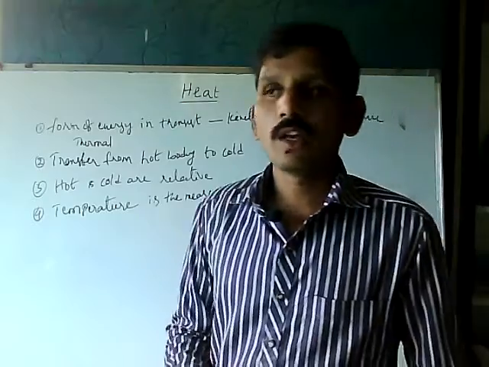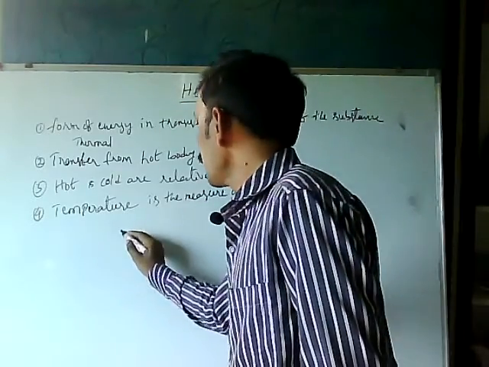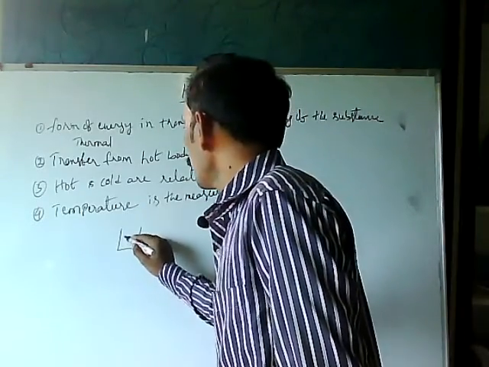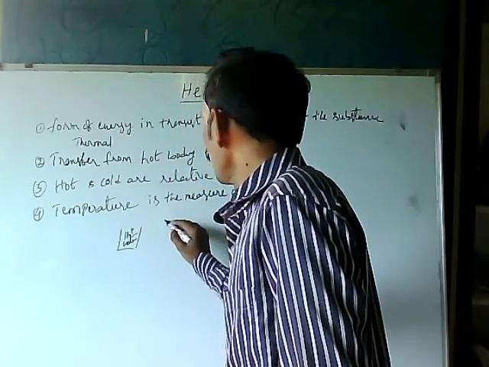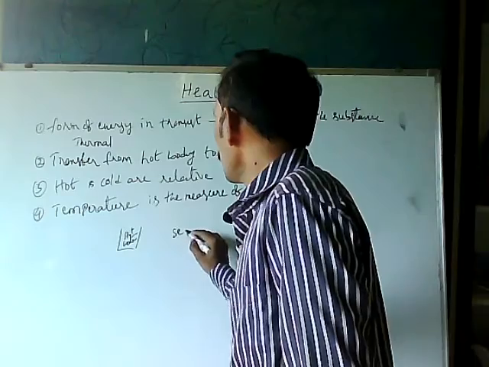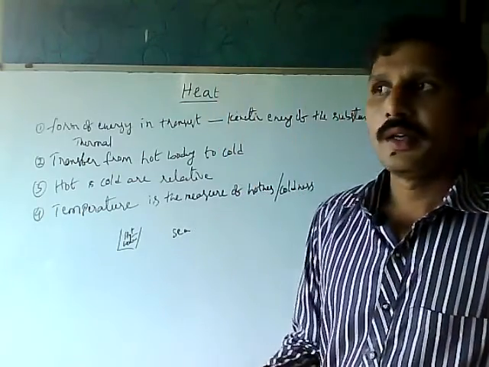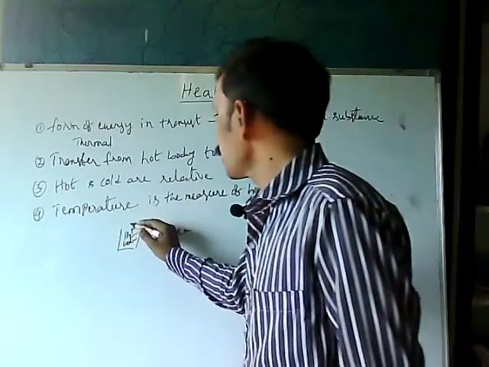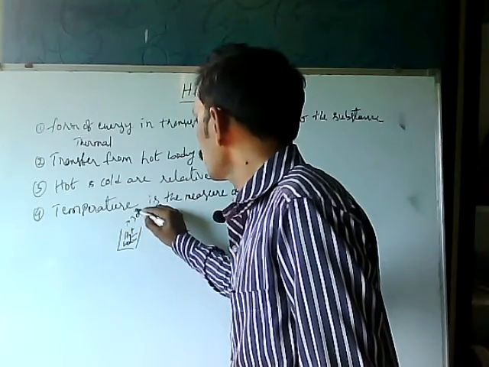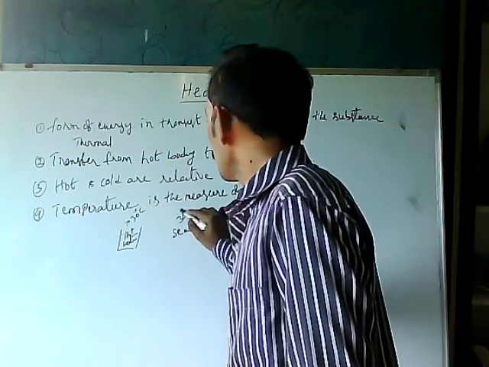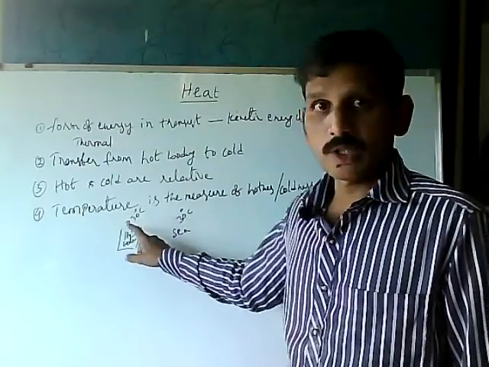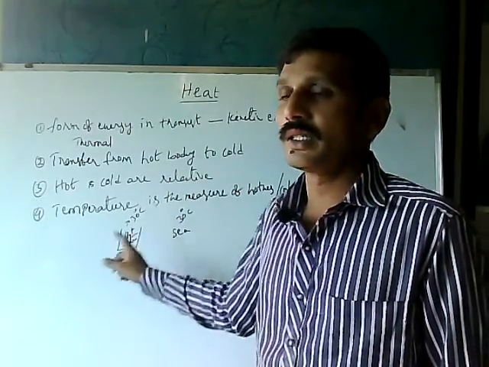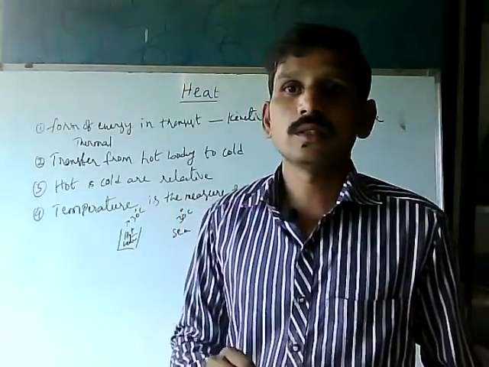What does it mean? We take a beaker of hot water. Again, we take some sea water. When the thermometer shows 30 degrees Celsius, the sea water is also 30 degrees Celsius. Here the temperature is the same, 30 degrees Celsius, but the energies are different.